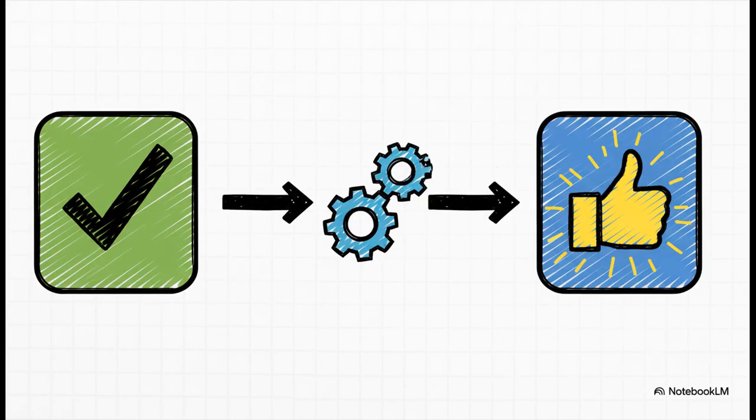Okay, once we know the contract is solid, we test the happy path. This is the most basic promise of all. Does the tool actually do its job? We give it perfect inputs, exactly what it's expecting, and we just make sure it runs successfully. This confirms its core function is working just like we advertised.